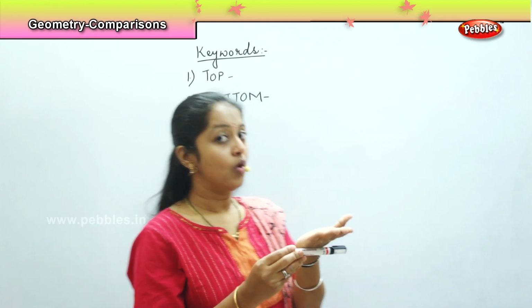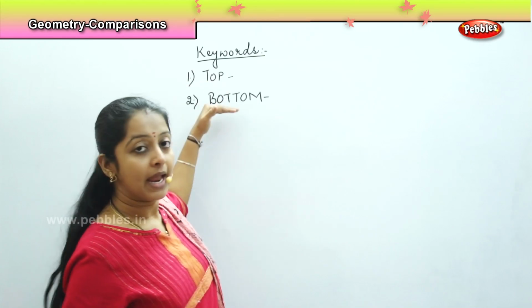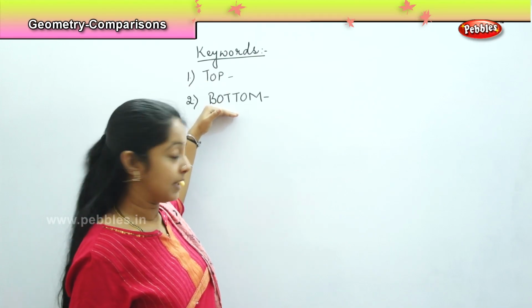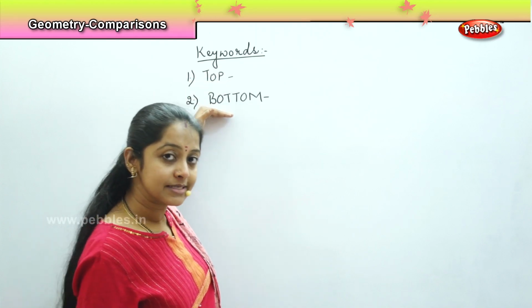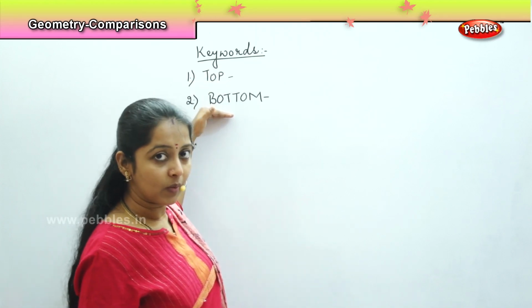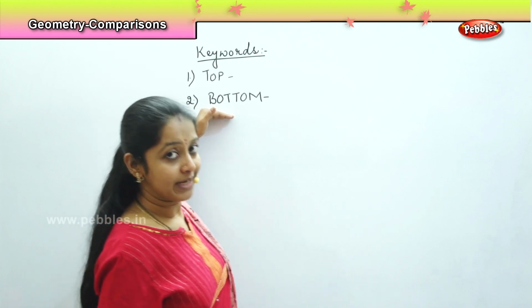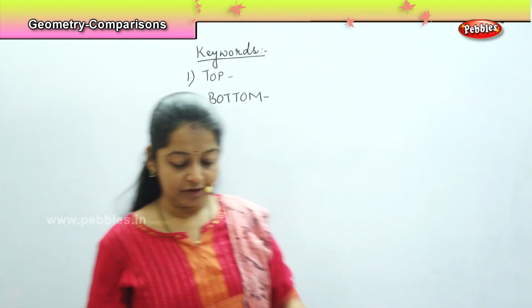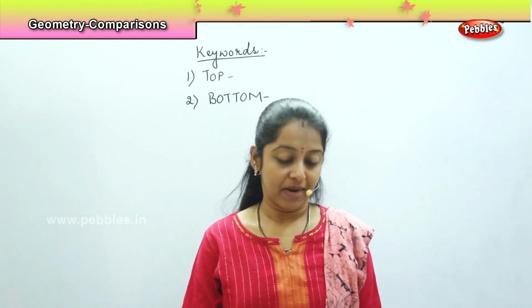So what we have learned, the new words, are top and bottom. That is, it is on the top. Next is the bottom. Is it clear, friends? Shall we learn it with more examples? Okay, fine. We'll see examples to understand this term better.